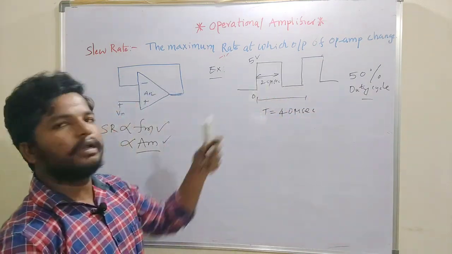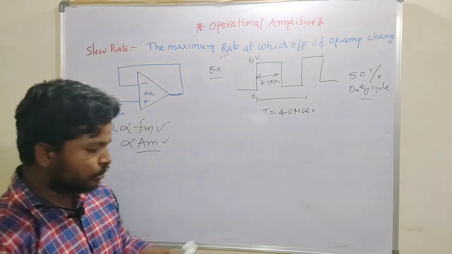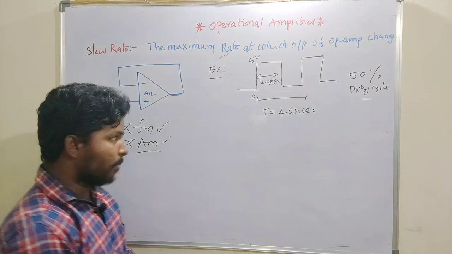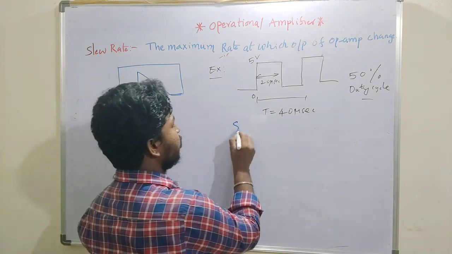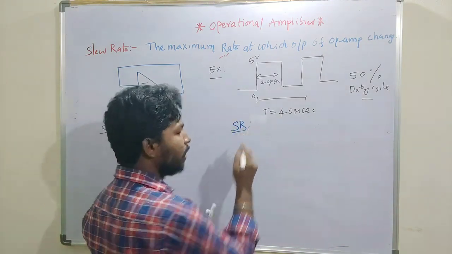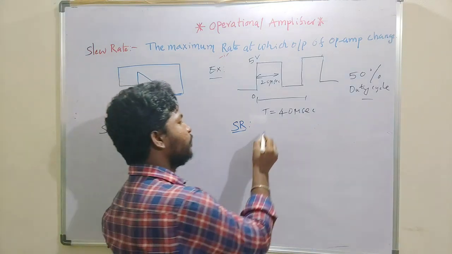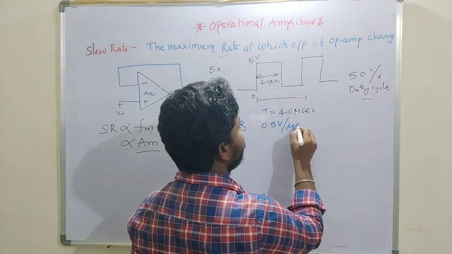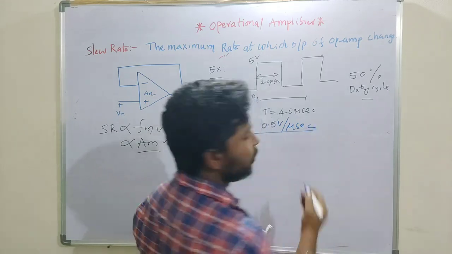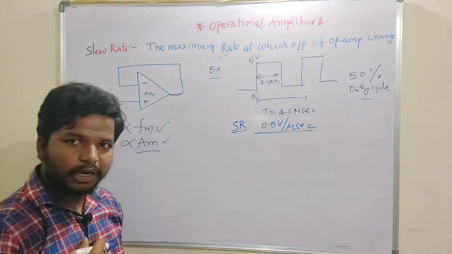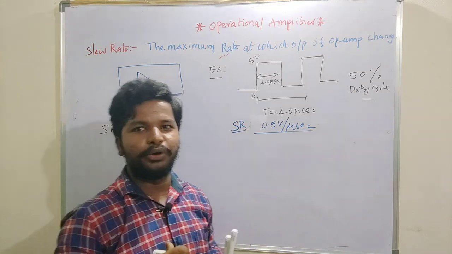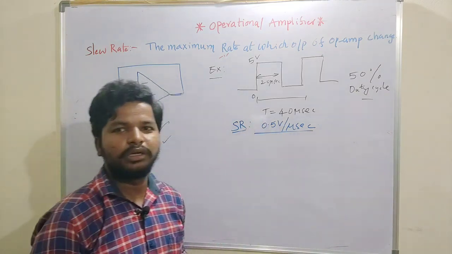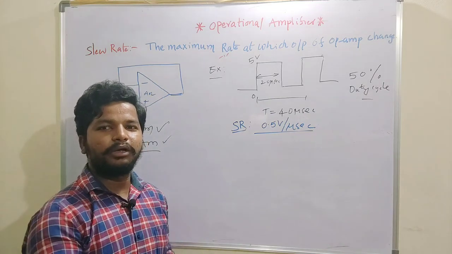So the on time will be 20 microseconds. To explain the concept very clearly, I am assuming that the operational amplifier I have chosen has a slew rate of 0.5 volts per 1 microsecond. That is, the output of my operational amplifier changes by 0.5 volts per 1 microsecond.